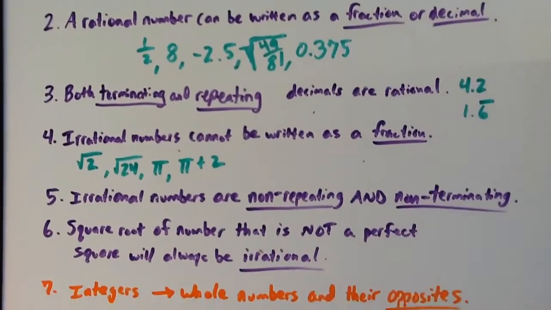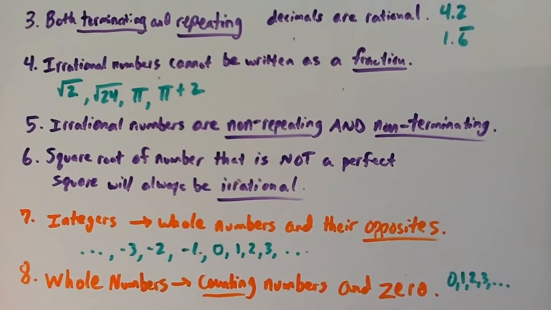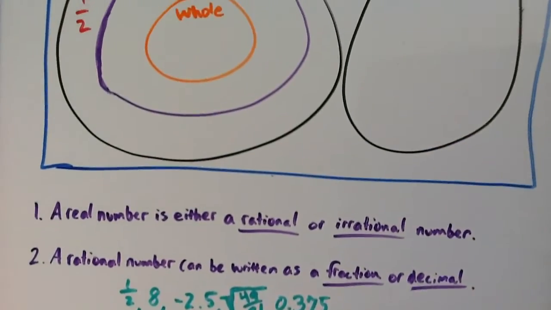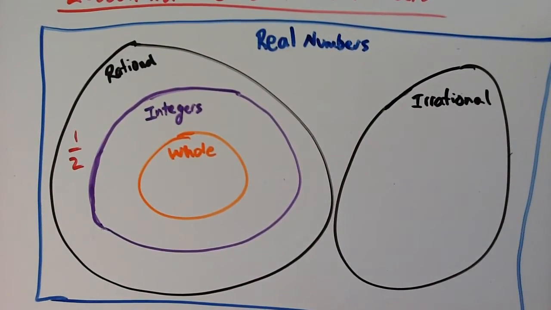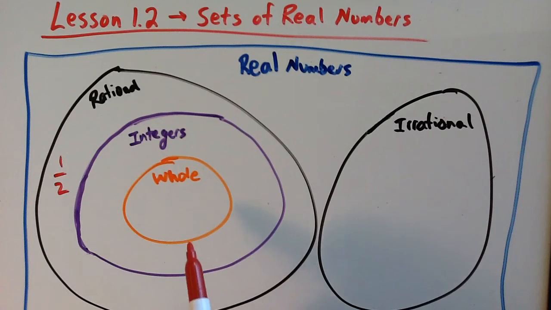All the whole numbers consist of the counting numbers, so numbers that you would start with to count, 1, 2, 3, and so on, all the counting numbers and 0. That makes up the whole numbers set. And so what is unique about whole numbers is that they are all positive. All the whole numbers are positive. There are no negative whole numbers. As you can see here, the whole numbers set is inside the integers set and inside the rationals set. So all whole numbers are also integers and also rational numbers. We'll do a few examples.